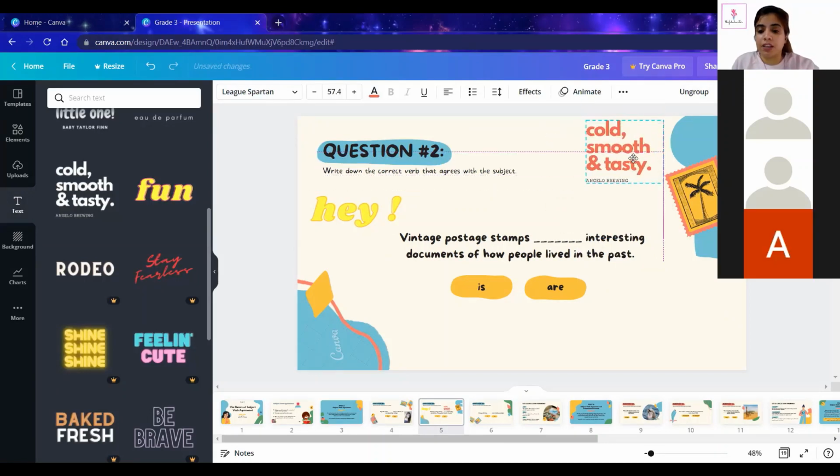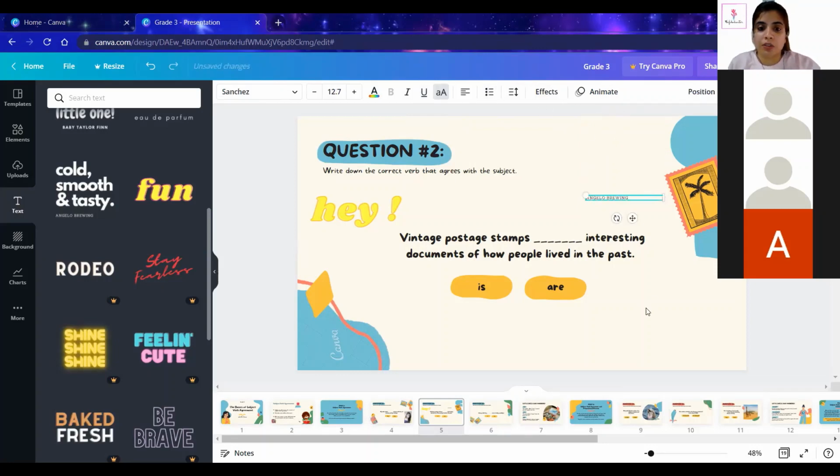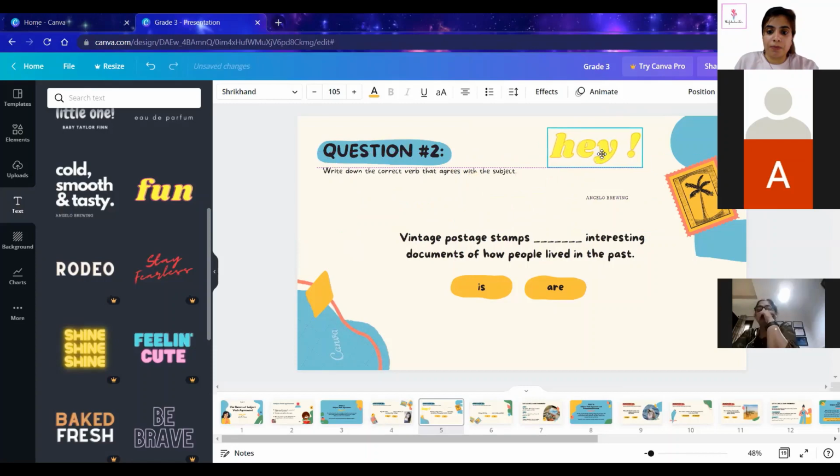So like this, you can change the colors of the text. Of course, you can underline, then there are bullets given to you if you want to use, then spacing is given, effects are given. So you can use all these things.